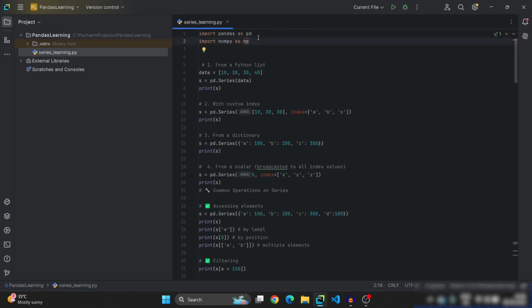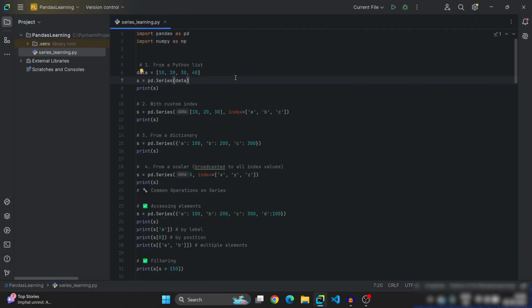So now we need to install NumPy also. I hope you know NumPy basics so that we can use NumPy in series also. First of all, how to create a series in Pandas. So there are different approaches to create a Pandas series. Now let us learn one by one.